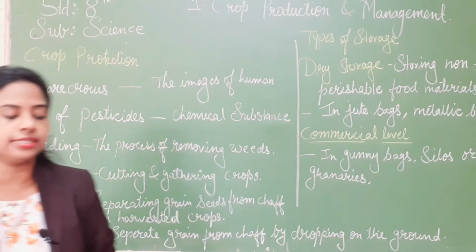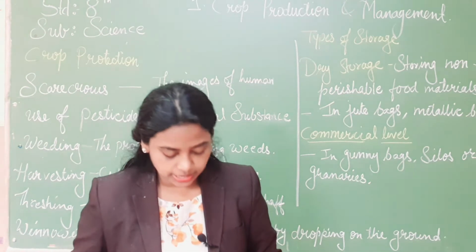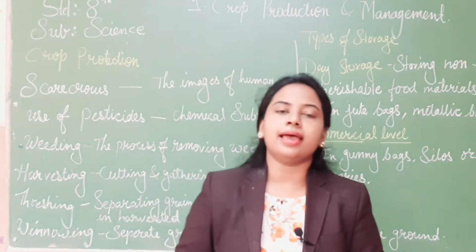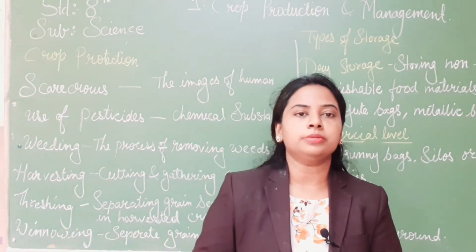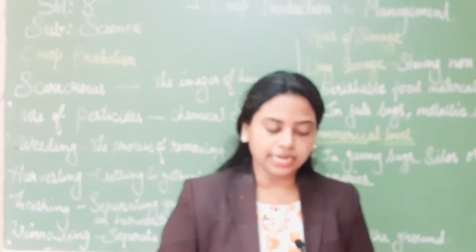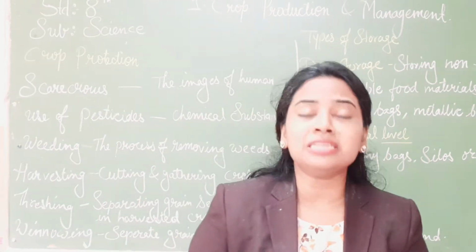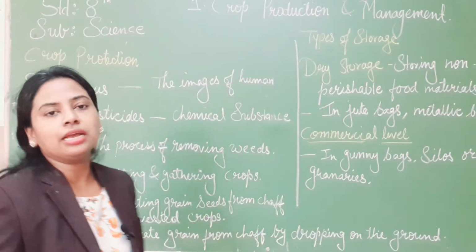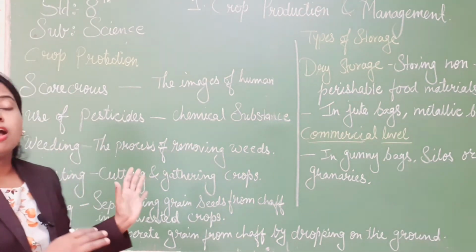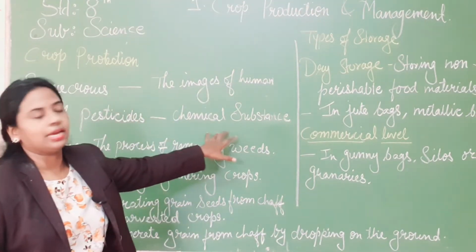Use of pesticides is given on your page number 8. For healthy crops, many insects and worms spoil our farms, spoil our seeds also. So we have to use pesticides, insecticide. Next is rodenticide. A pesticide is a chemical substance, like putting a chemical in water, and they use the pesticides to protect our crop from the insects. That is use of pesticides.